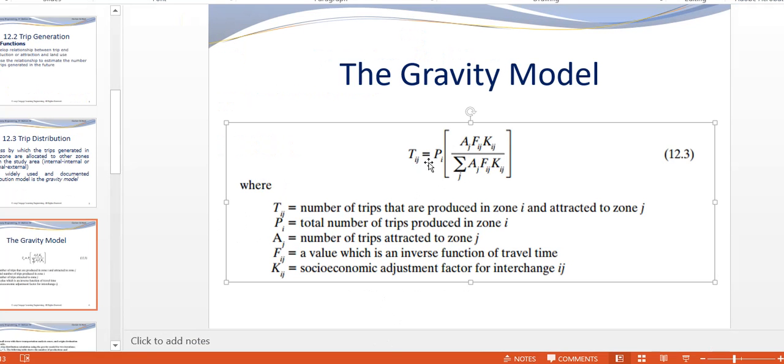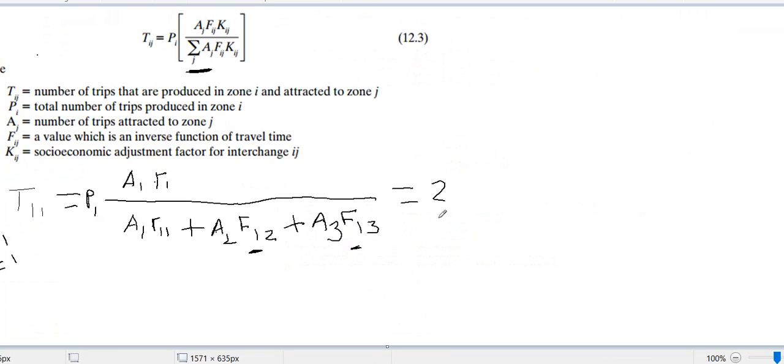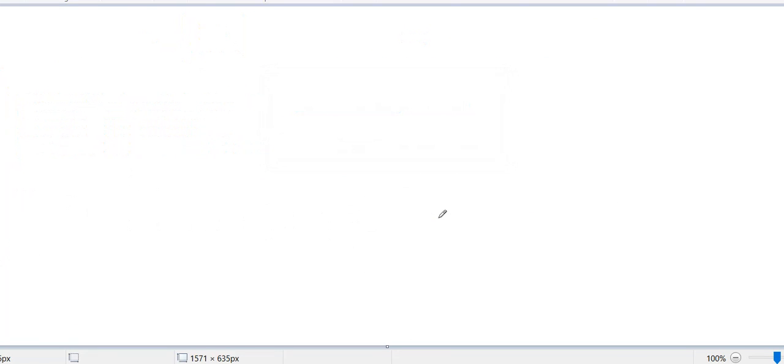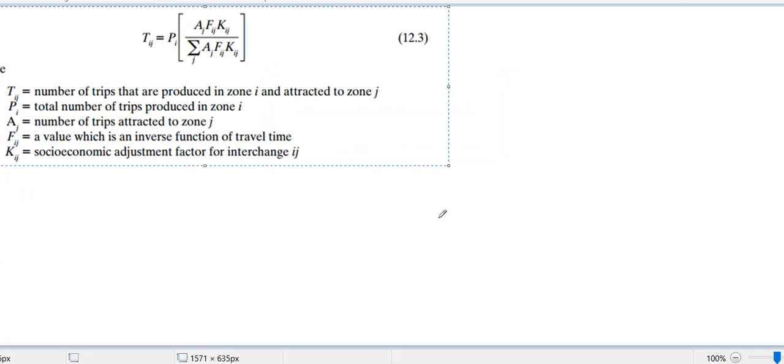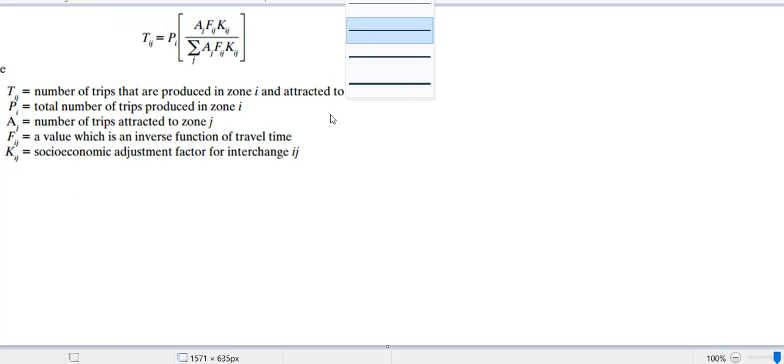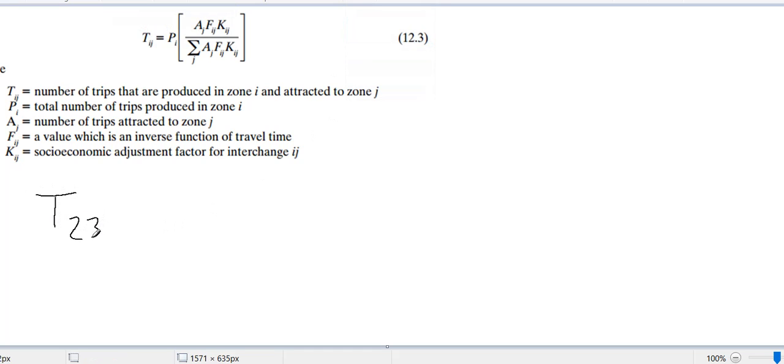So I need this equation. So now we will calculate a difficult one. Now we will calculate say T2 3. How to calculate it? T2 3 means again I is 2, J is 3.